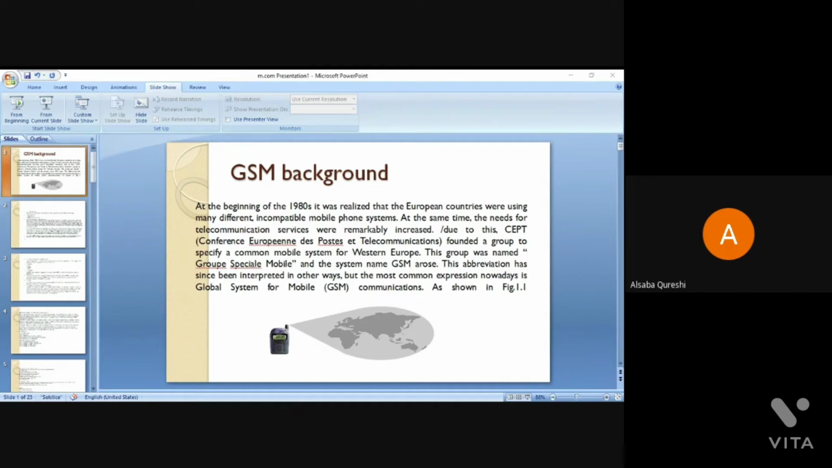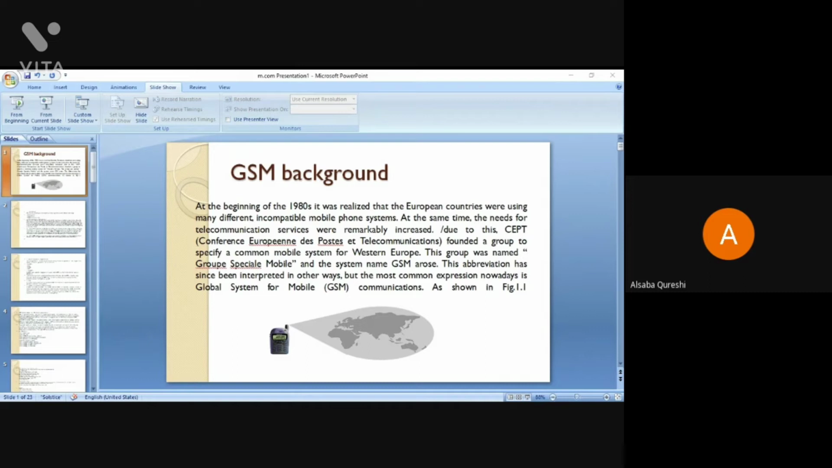At the same time, the need for telephone communication service remarkably increased. What do we mean by it? Communication between two users, a sender and a receiver, was increasingly needed. So that's why telephonic communication services were increasing day by day.